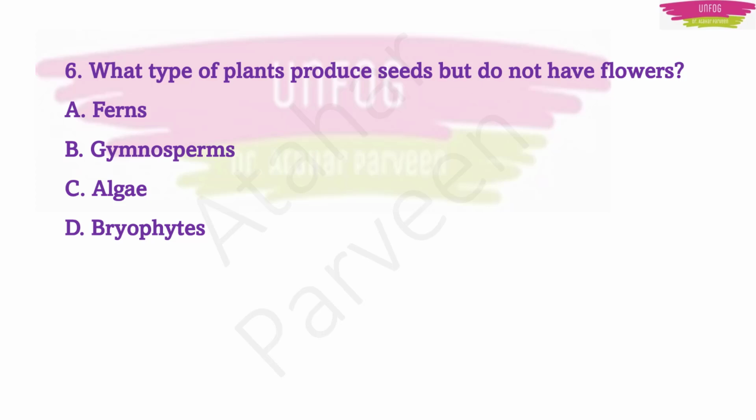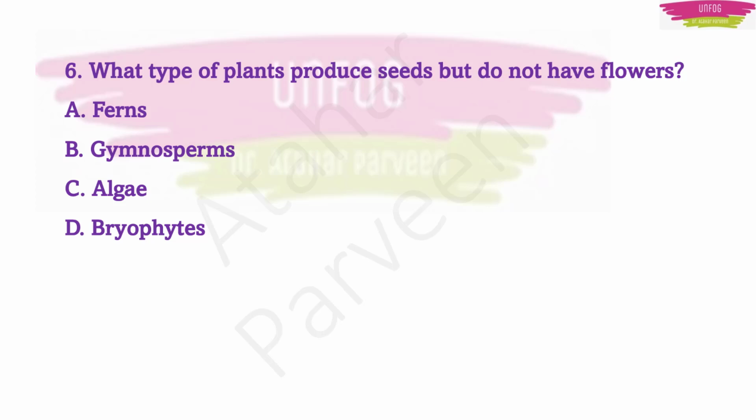Next important question. What type of plants produce seeds but do not have flowers? The options given are ferns, gymnosperms, algae and bryophytes. In the options they have not given angiosperms, so there is no confusion here.